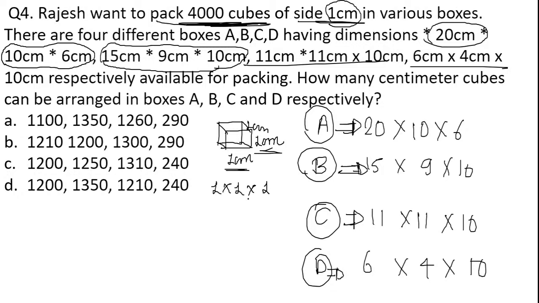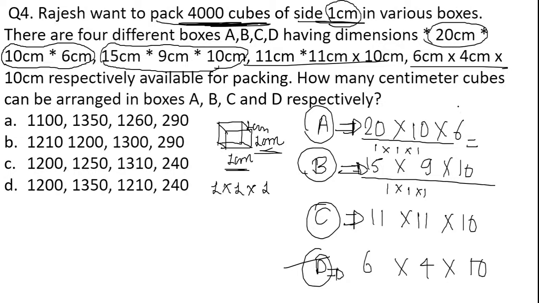Dividing by 1 into 1 into 1 is negligible; the same number comes even if you divide by 1. Here also 1 into 1 into 1, and in the case of D also we divide by 1. So whatever the multiplication gives will be your direct answer.